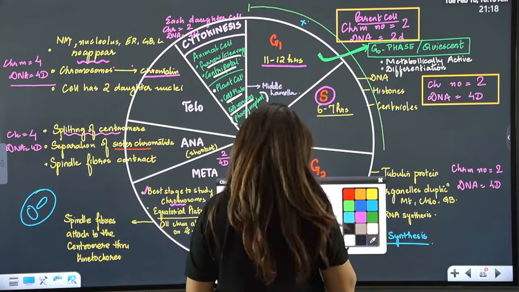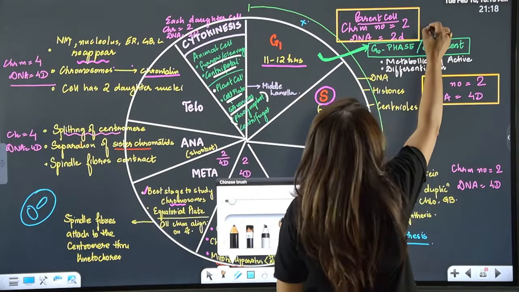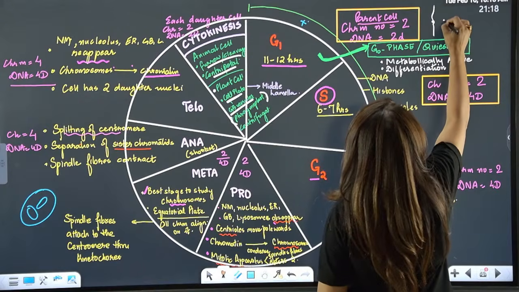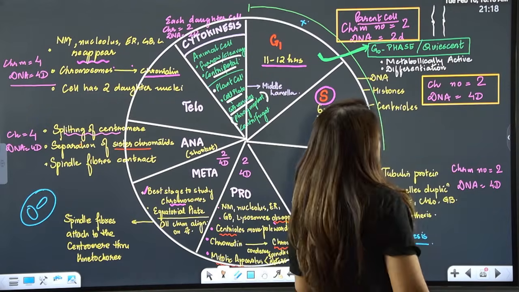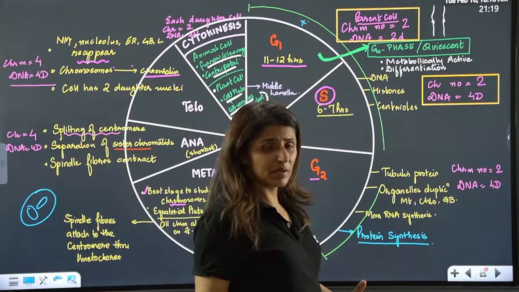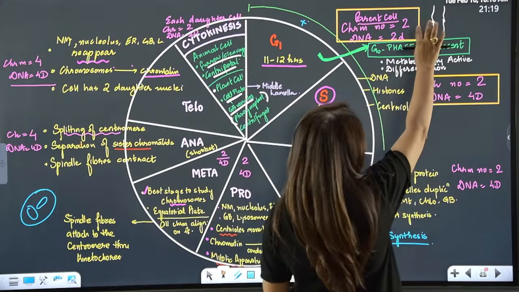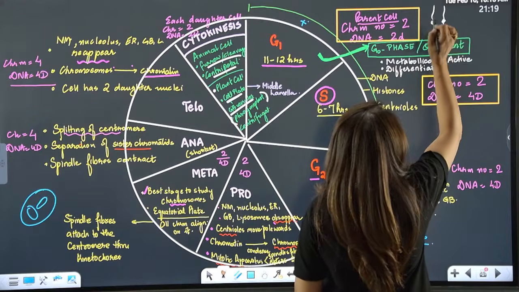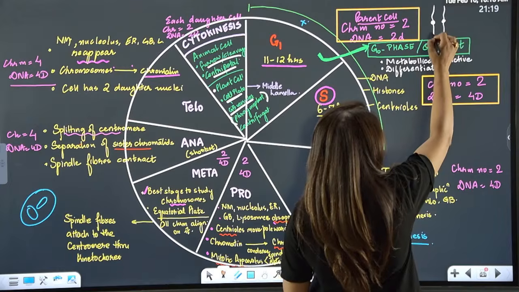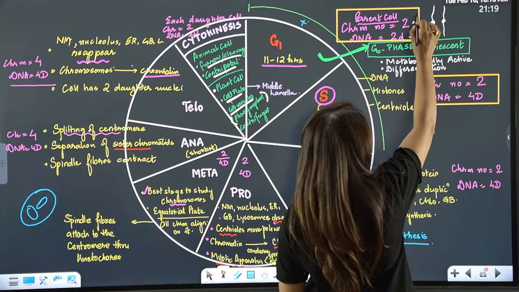Why? See here. If here there were 2 chromosomes like this, not chromosomes actually, they were in the fibrous state, chromatin fibers, but let's say there are 2 like this. The content of each is D, so hence 2D and the 2 chromosomes.